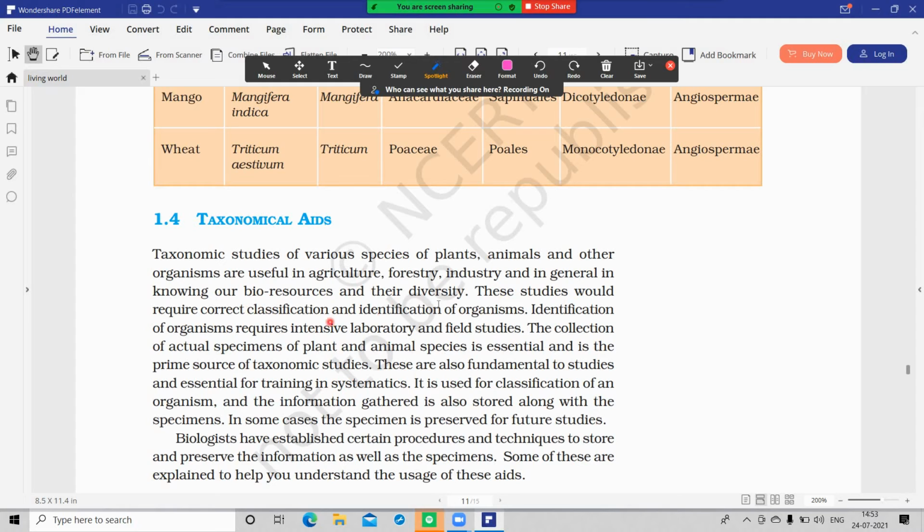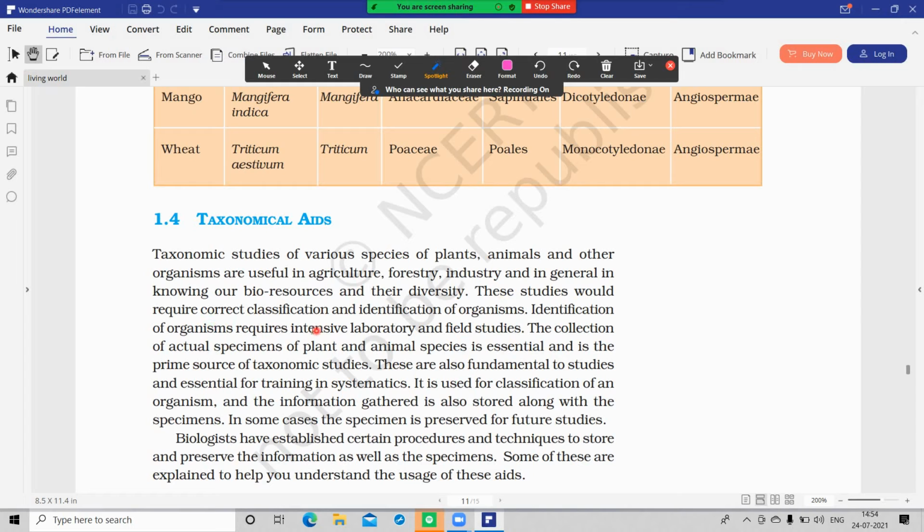These taxonomical studies require correct classification and identification of an organism. In order to study anything, it is necessary that it is correctly classified and correctly identified.